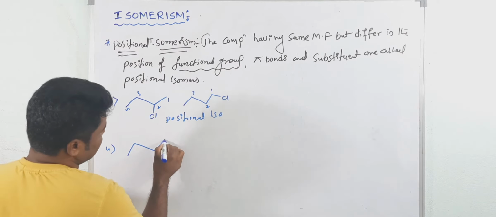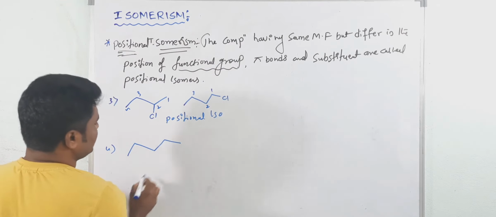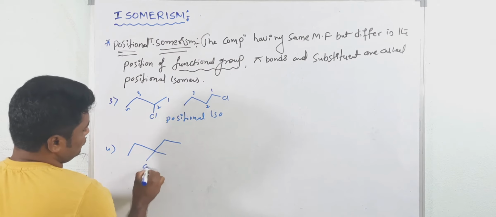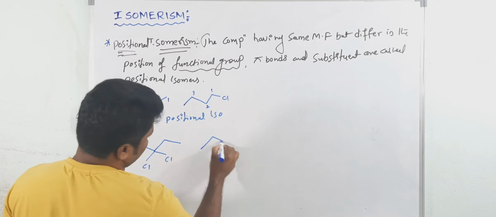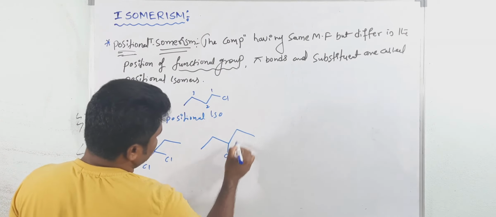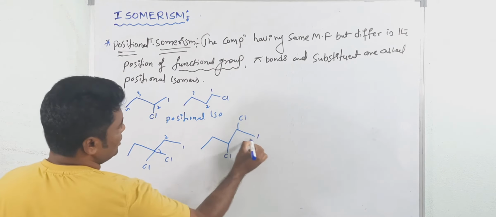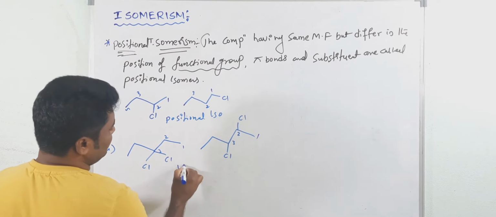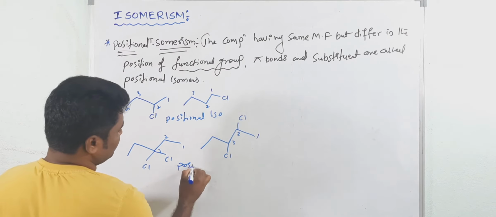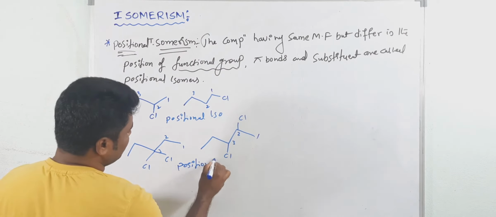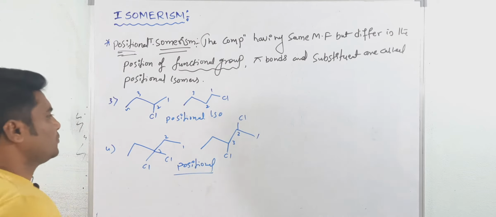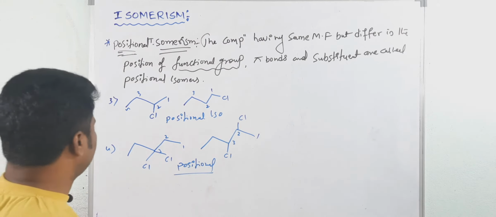Suppose if you take like this. See here, 2Cl. Now change the position of Cl. Here only and here only. Now position 1, 2, 3. Here 1, 2 and 3. These are again positional. Molecular formula same, but position of substituent are different.